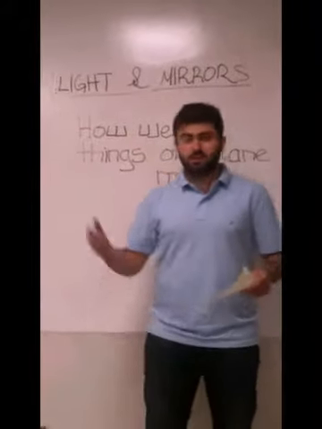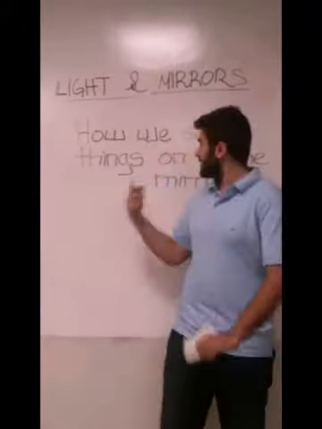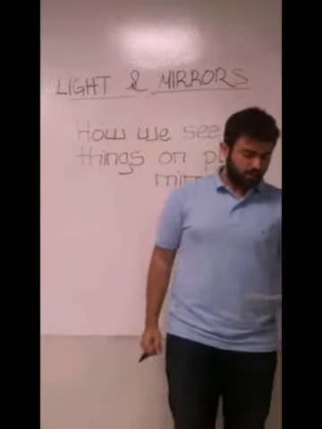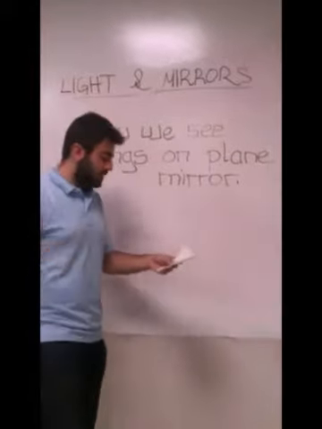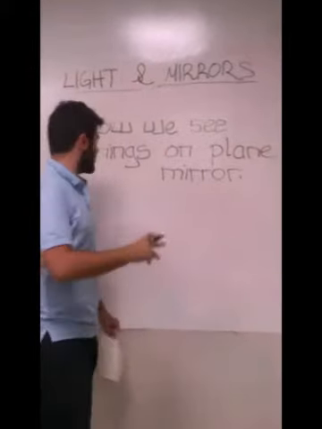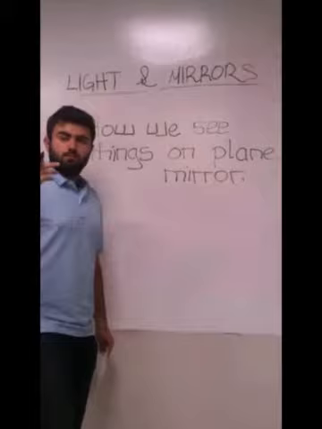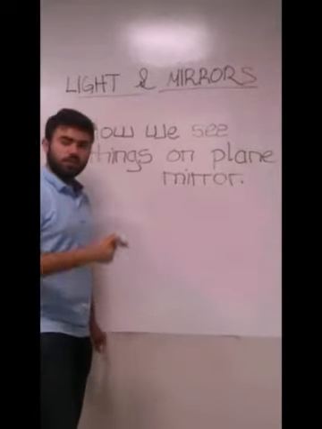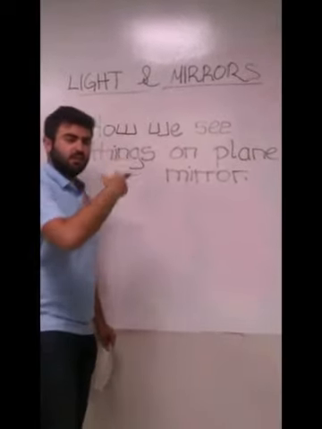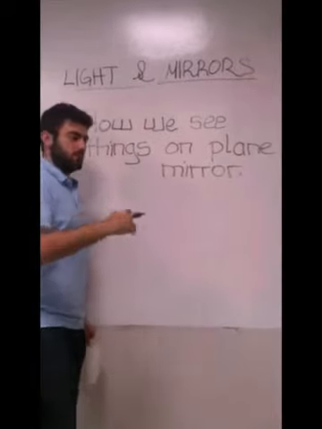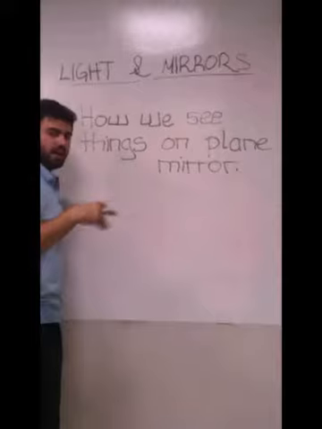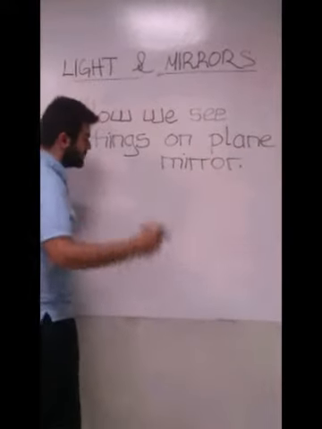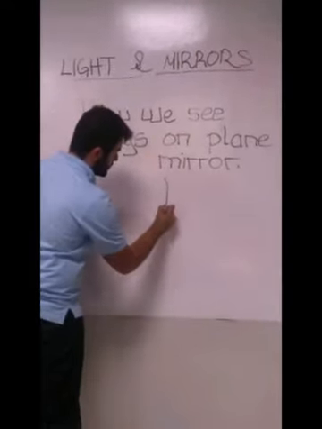And now let's take a quick look at how we see things on the plane mirror. If a material or a person or something is X meters away from a plane mirror, we see it X meters away from the plane mirror's other side. I cannot tell you, but I can show you very well.